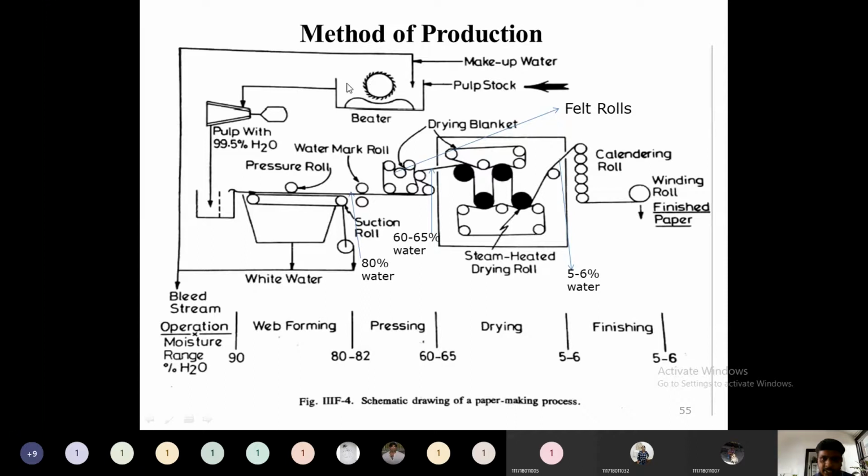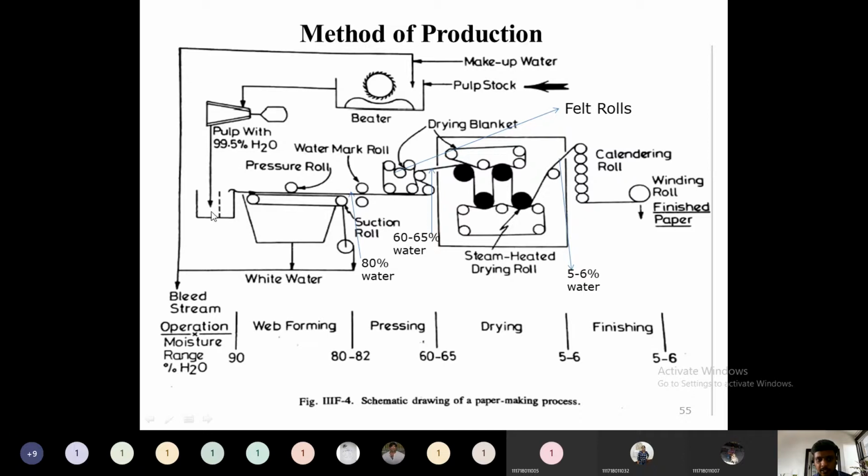Then finally this viscous slurry will be taken into a screw conveyor, and through this screw conveyor it is fed to a storage tank. Up to here the slurry will contain more than 99.5 percent water. So this slurry will then be fed to the pressing roll. So in paper manufacturing, from here until here is the raw material preparation.